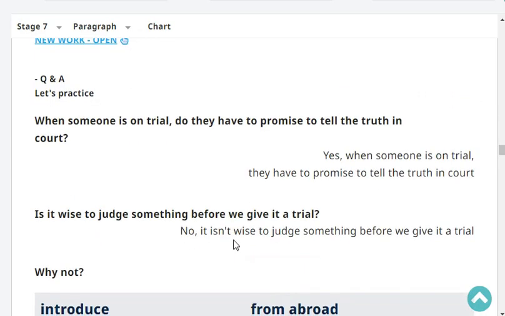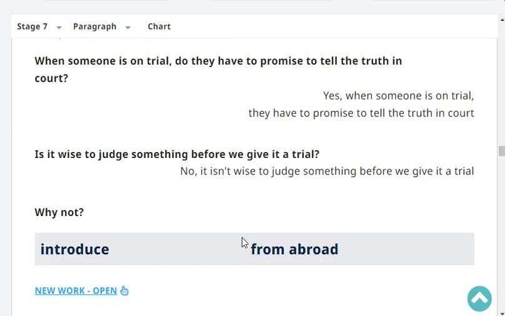Very good. When someone is on trial, do they have to promise to tell the truth in court? Yes. When someone is on trial, they have to promise to tell the truth in court.